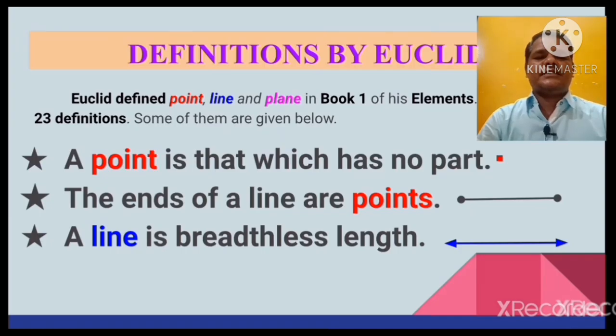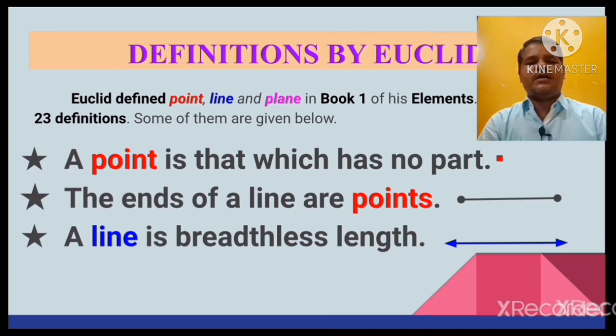Students, let us see the definitions given by Euclid. Euclid defined point, line and plane in book 1 of his elements. Euclid listed 23 definitions. Some of them are given here. The first one, the definition of point. According to Euclid, a point is that which has no part. It means point has no dimensions. The ends of a line are points. You can see the figure also.